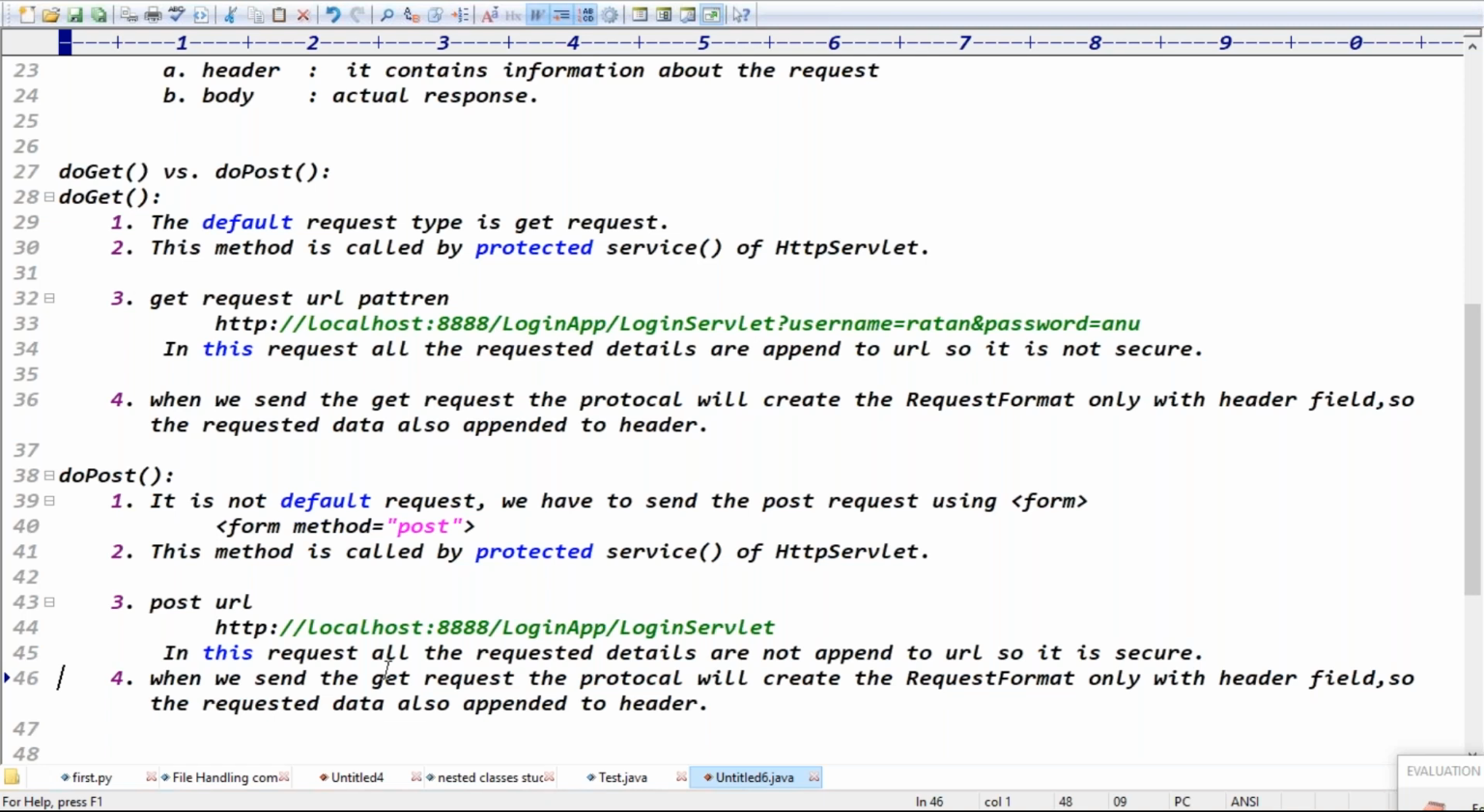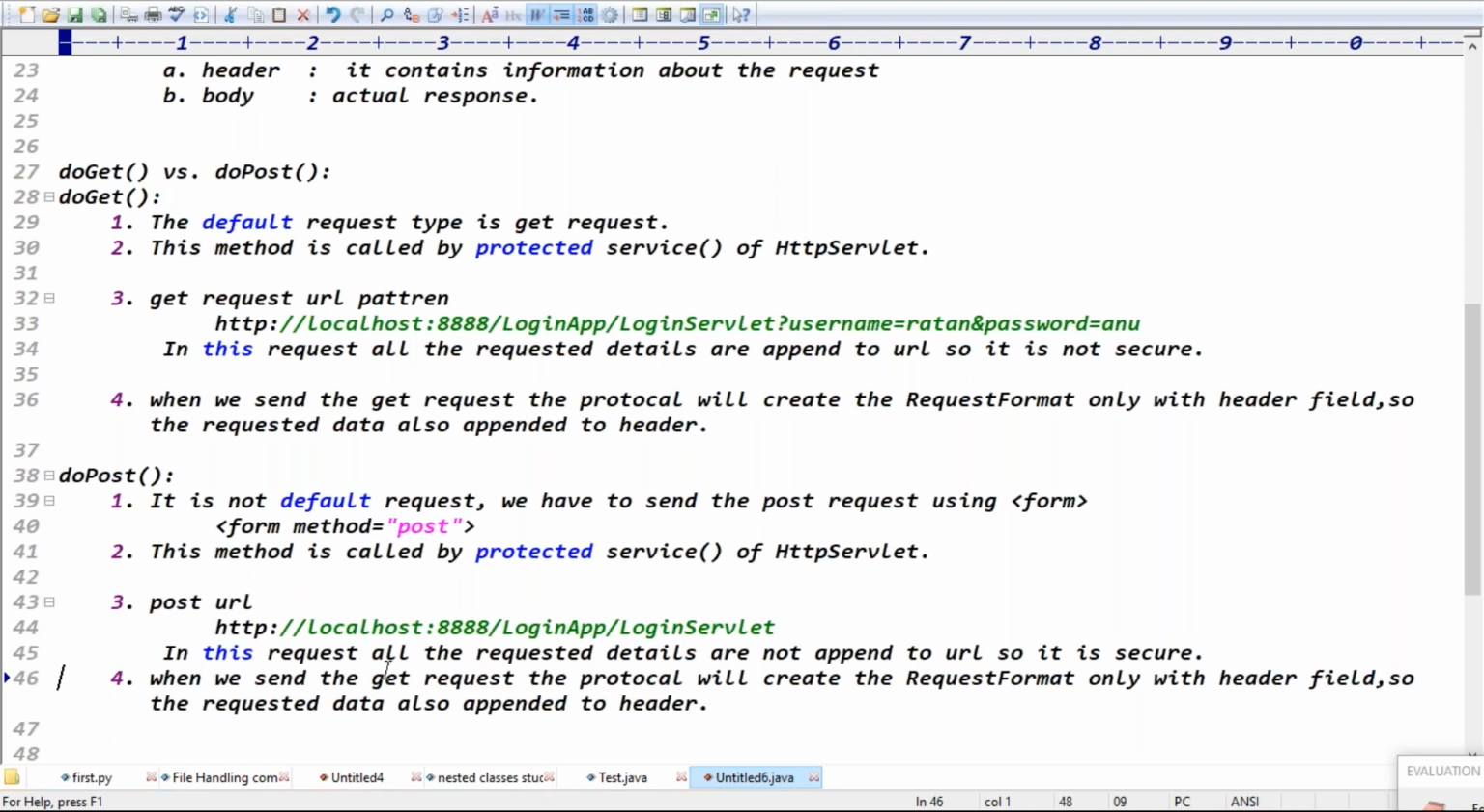If there is no body field, what happened? All the request data actually goes to the body. But here there is no body field, right? Only the header field is created. Only the header field is created means what happened? The request details are also appended to the URL itself, in the header itself.